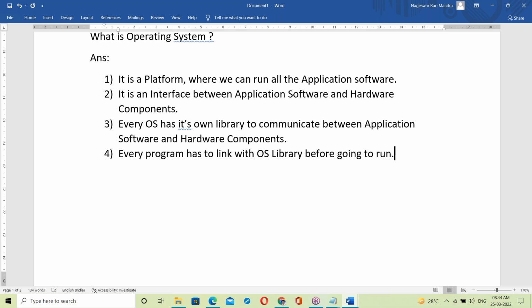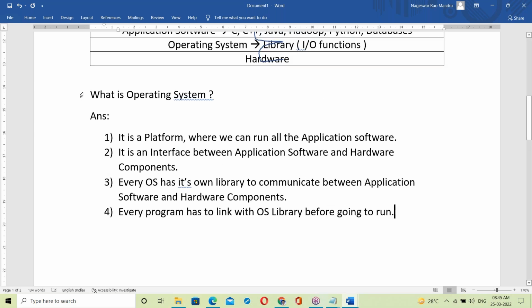After linking only can they communicate with hardware components, otherwise they cannot. That linking can be static or dynamic, and we'll discuss it tomorrow.